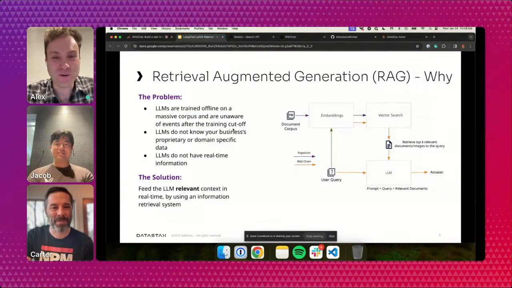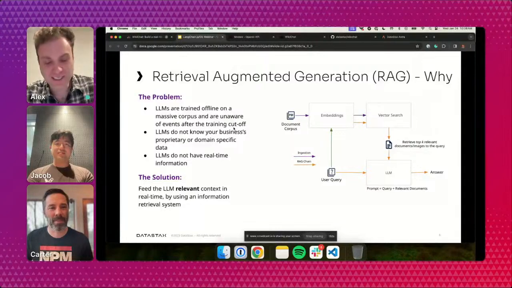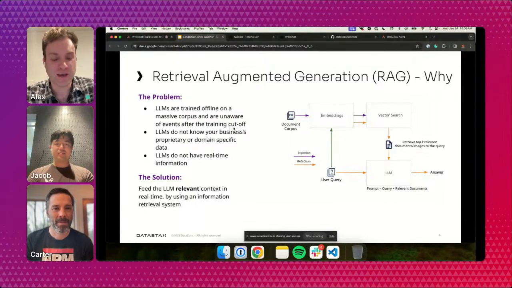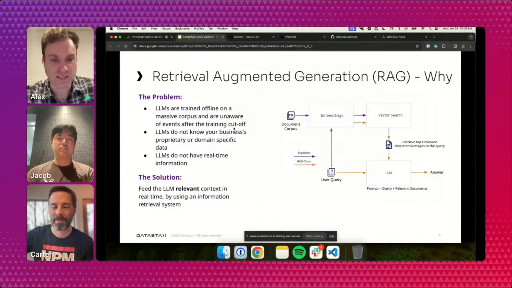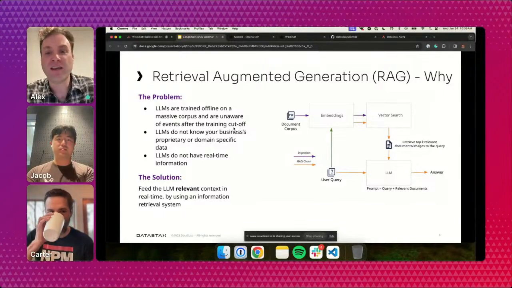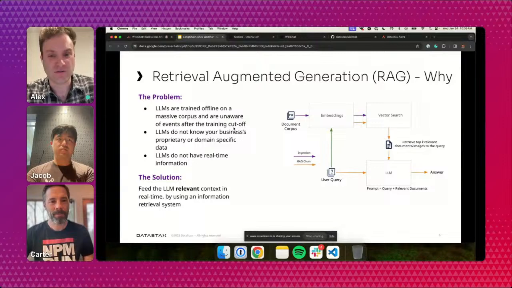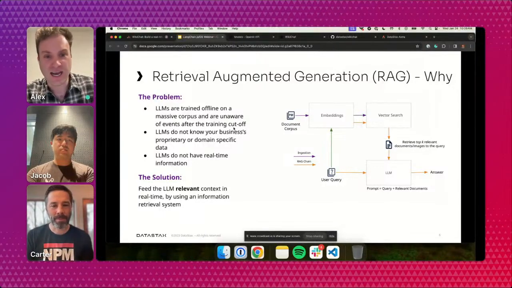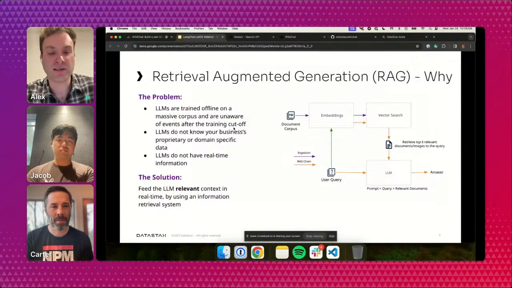Okay, cool. Before we really dig into the code, I think it's important to walk through why RAG is even necessary. LLMs are trained on data at a point in time. If you want your chatbot to have knowledge of events or data after that point in time, you need to use RAG. You need to inject real-time information into the prompt.